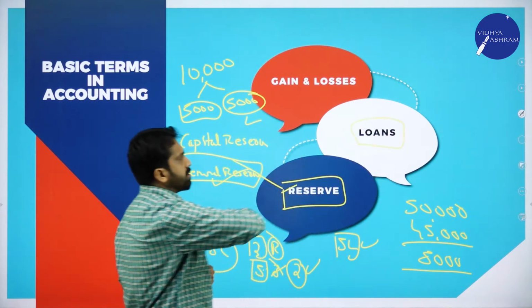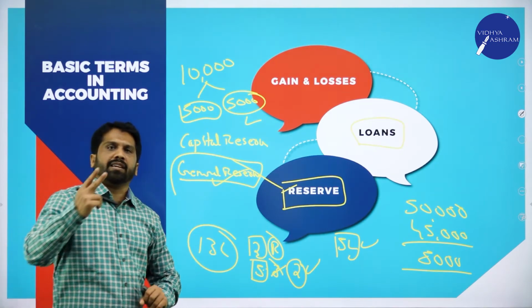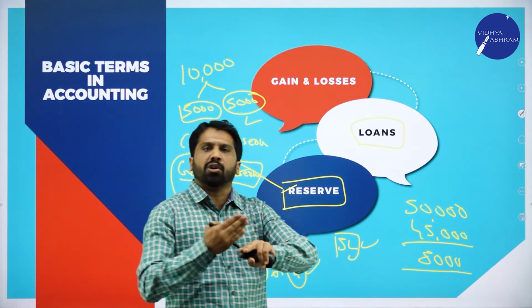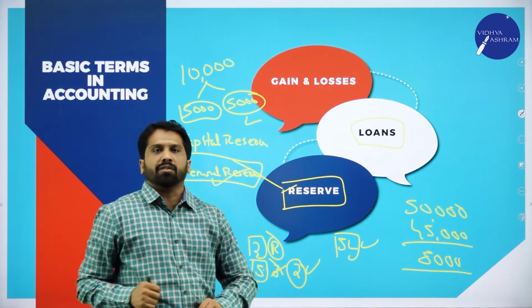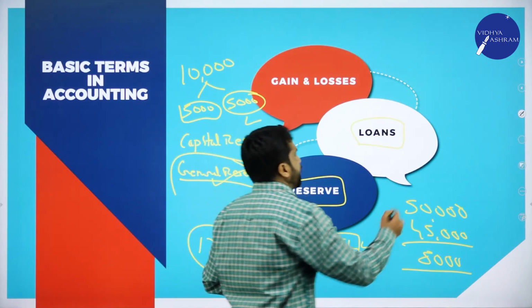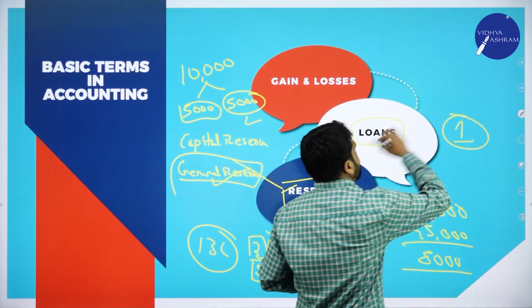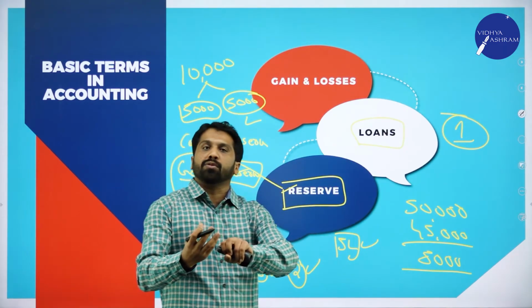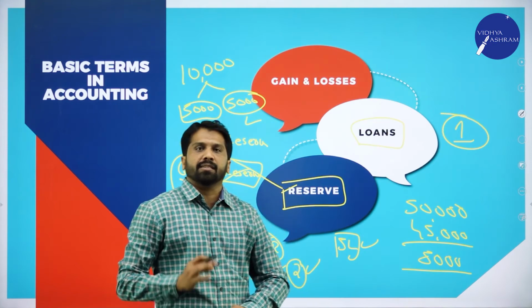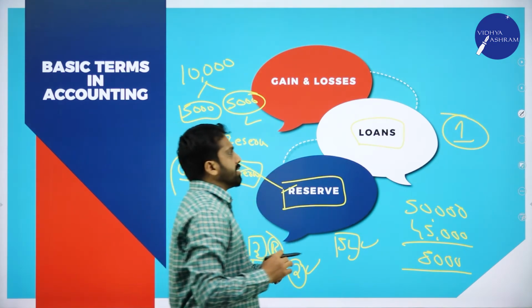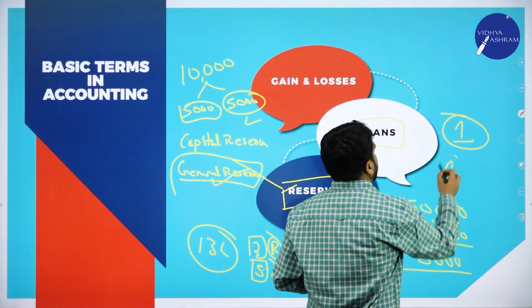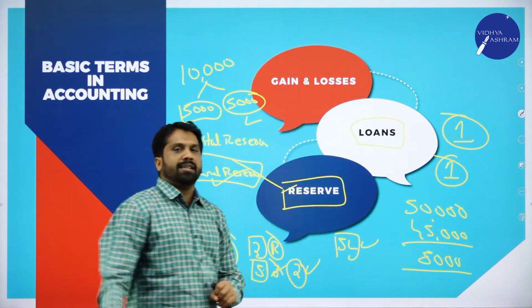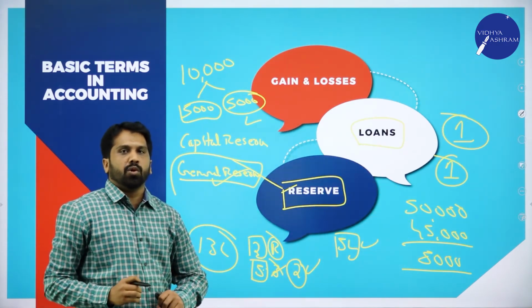Next, loans. Under loans, we will get two kinds of loan, short term as well as long term. Anything which is for less than 1 year, we call short term loans. Loans means you borrowed from outsiders. Long-term loans, anything which is beyond 1 year, we call long-term loans.